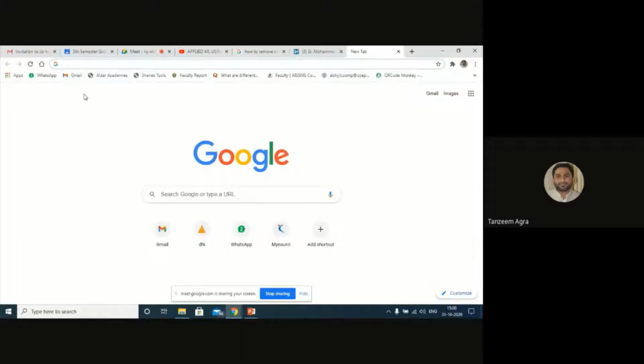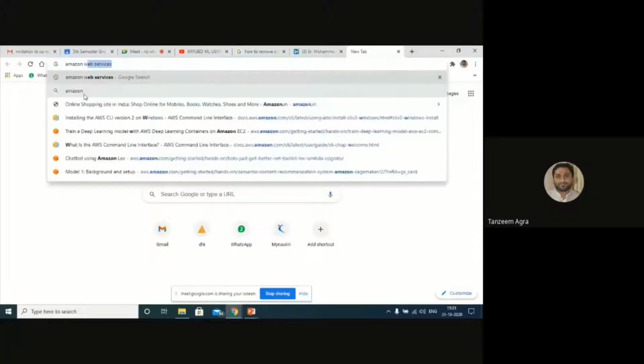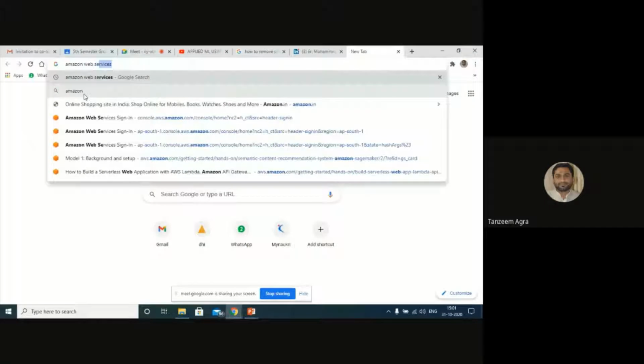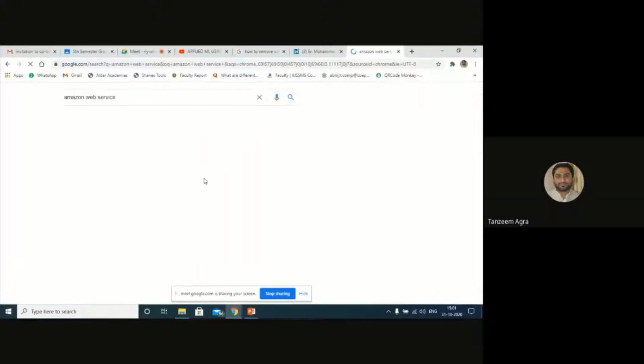So we are using Amazon Web Services. If you want to register with Amazon Web Services, you can type Amazon Web Services, AWS. We have already registered. I'll just show you how to register with Amazon Web Services.